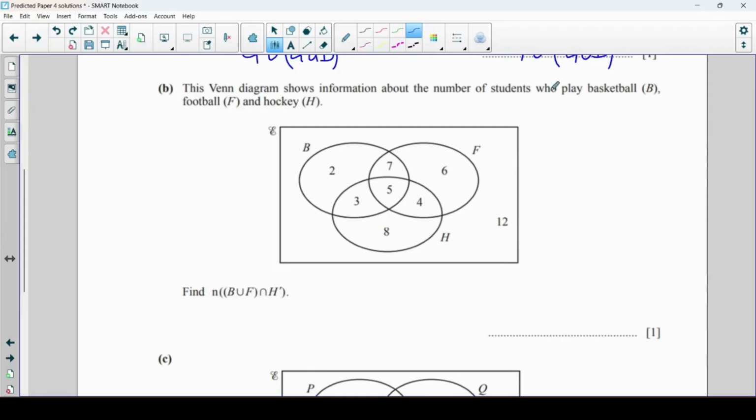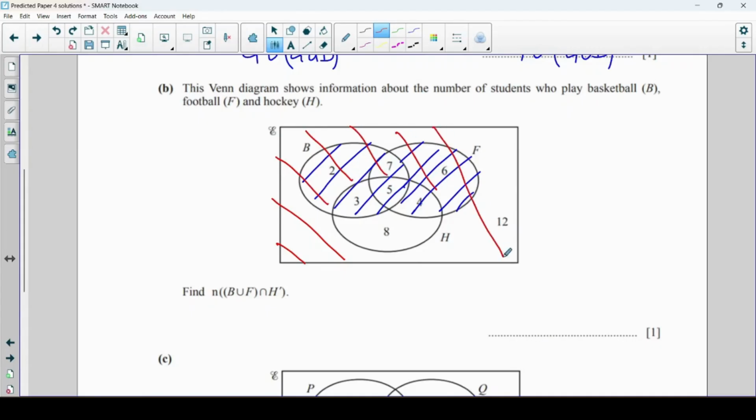Okay, this Venn diagram shows the sets. We want to find the number in B union F, but then the intersection with not H. Okay, let's shade that. So B union F. So let's use a different colour to now shade not H. That's everything outside of the H circle. And we want the intersection. So that means the bit that's shaded twice.